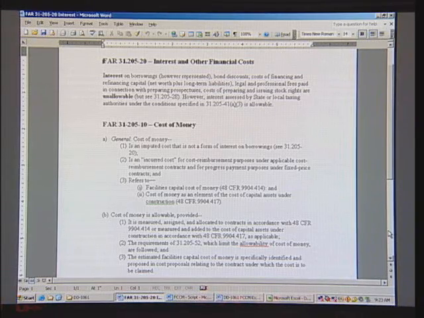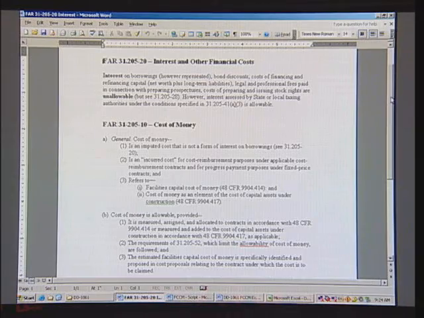Let's take a look at the computer screen and see what the FAR says about FCCM, Facilities Capital Cost of Money. If you notice, FAR 31.205-20 talks about the fact that interest is an unallowable item. Why is interest unallowable for contractors? Well, a contractor could get a contract, go to the bank, utilizing the contract as a basis, borrow the money, take the money that he borrowed from the bank, and spend some or none of the money on the contract, and the government would not receive any benefit for that borrowing or for that interest amount, and then charge the entire interest amount to the contract. And of course, the government would not receive any benefit from that.